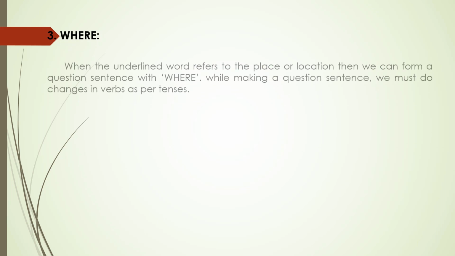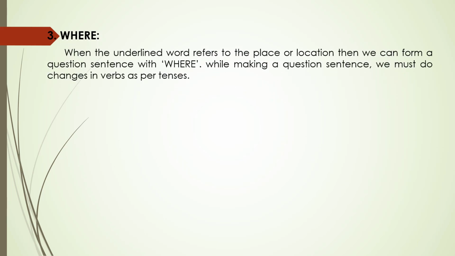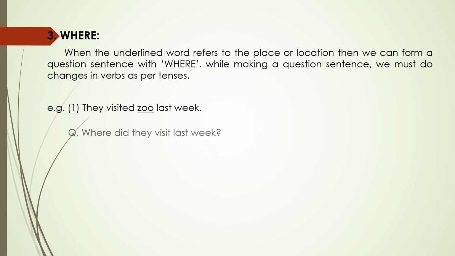Third one, where. When the underlined word refers to the place or location, then we can form a question sentence with where. While making a question sentence, we must make changes in verbs as per tenses. For example, first one, they visited the zoo last week. Here we can see that the word zoo is underlined, which is the place. So we form a question like this. Where did they visit last week?